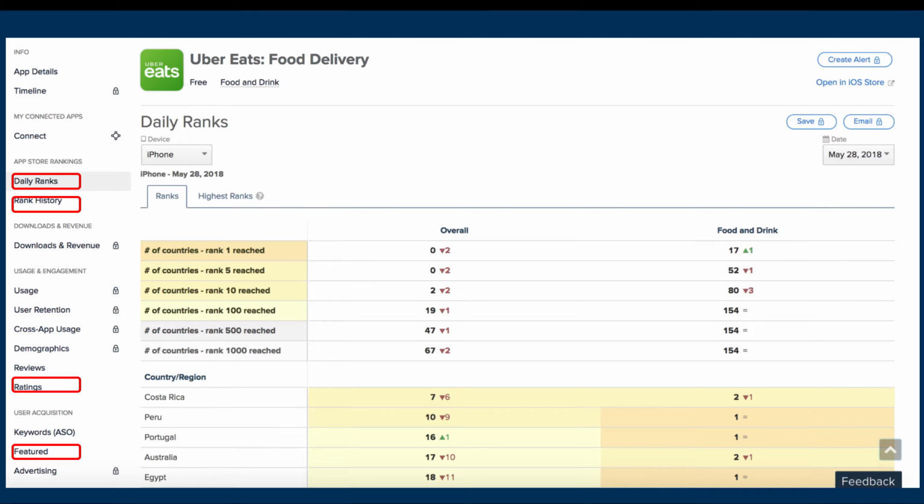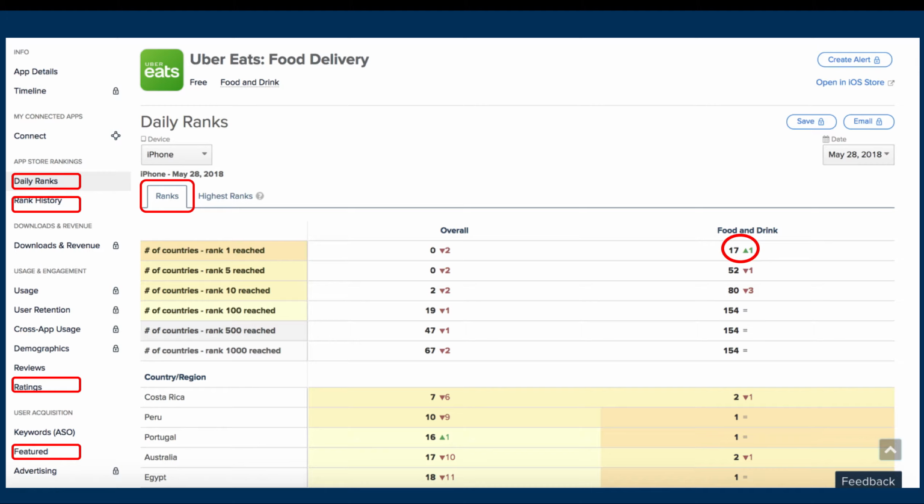When you go to daily ranks, by default, it will take you to the ranks tab. This view provides you insight into how many markets a competitor app is present in and how they rank in these markets. So for Uber Eats, we can quickly see that on May 28th, Uber Eats is the top ranked app in food and drinks category in 17 countries, and this is up from 16 countries on the previous day. This upward movement is indicated by the green arrow mark with number 1 next to it.